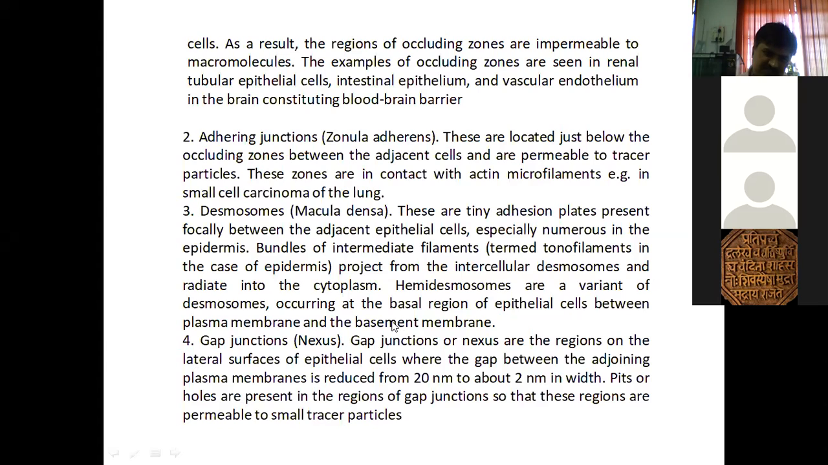Gap junctions. Now the fourth one is there. Gap junctions. Another name for gap junction is nexus. Clear, students? Yes, it is that nexus. Remember it here. Gap junctions or nexus are the regions on the lateral surfaces of epithelial cells. Once again, come to the diagram.